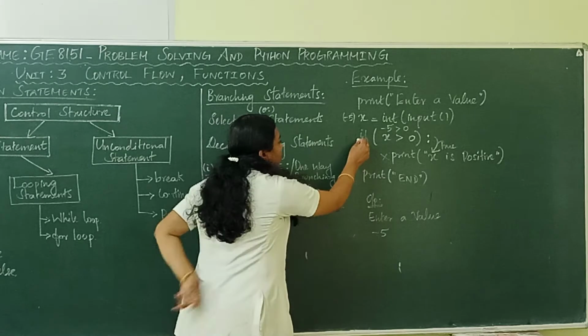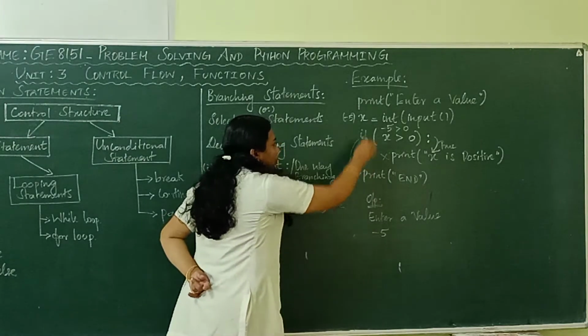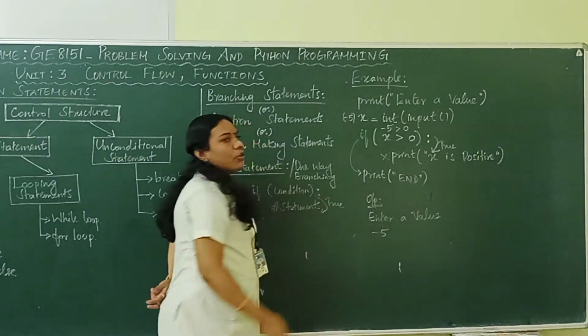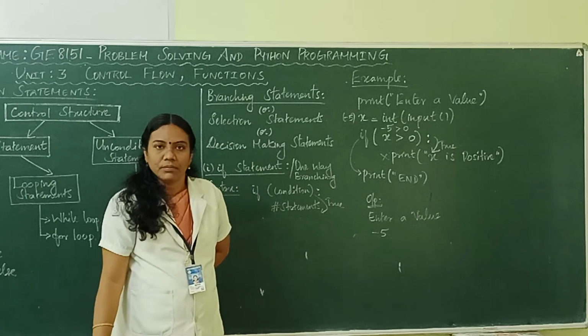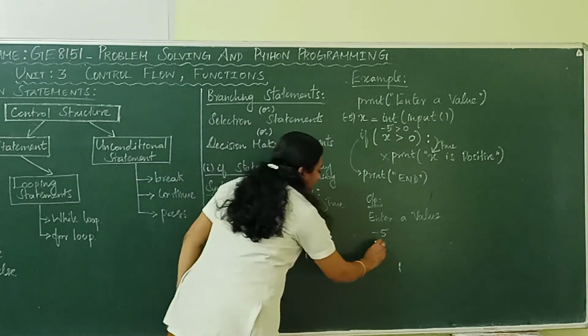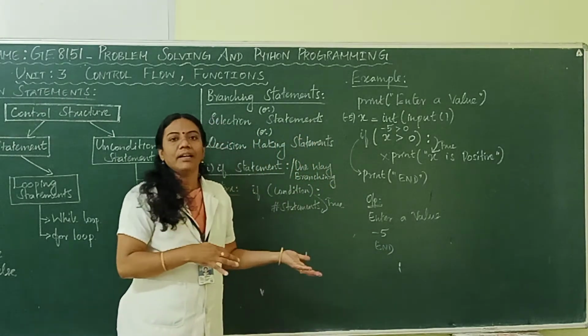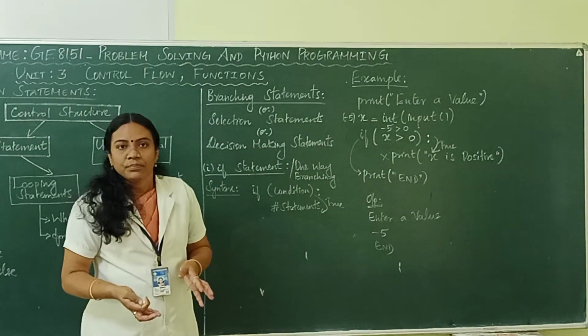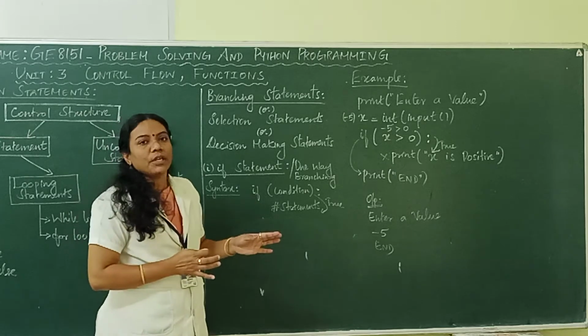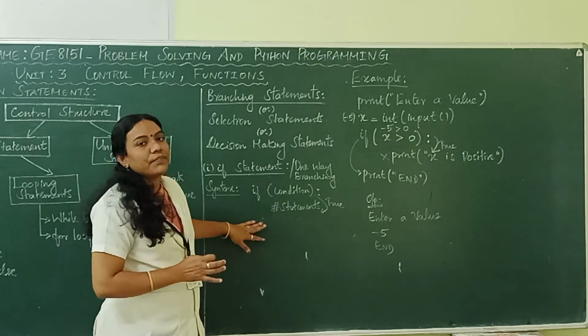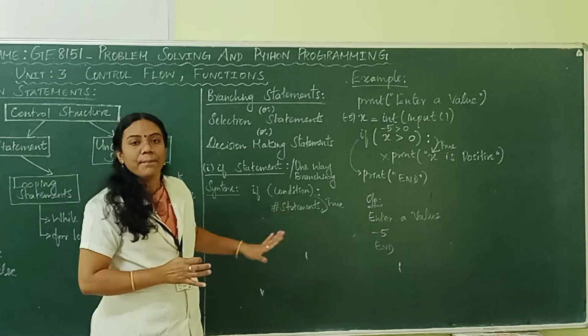So automatically what happened? According to the flow of execution, the next line followed by the if statement will get executed, right? So you will get the output only "end". You will not get the result whether the entered value is positive or negative. But this is the flow of execution of the simple if statement, or one-way branching.